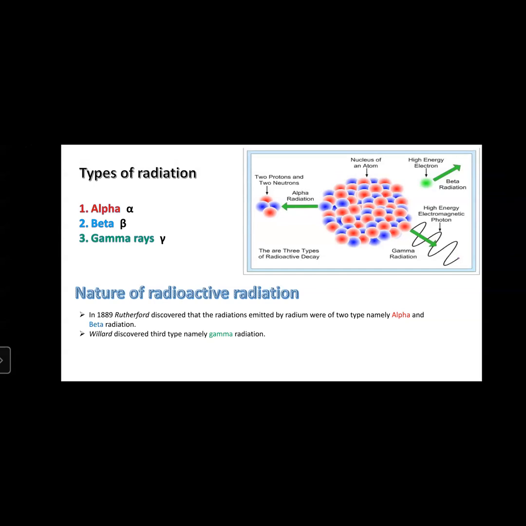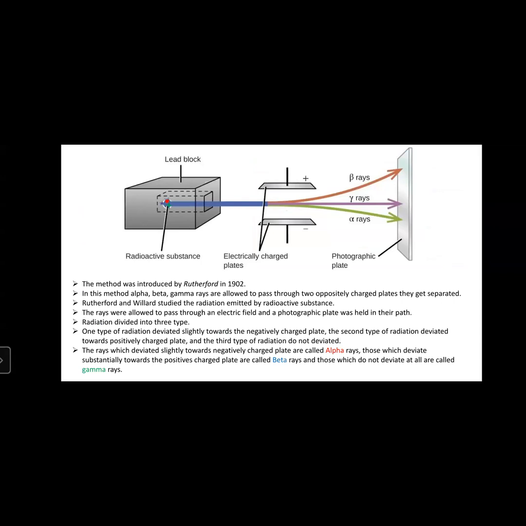The nature of radioactive radiation. We learned that Rutherford discovered two kinds of radiation, alpha radiation and beta radiation. The discovery of alpha and beta was done by Rutherford in 1899, and Villard, another scientist, discovered gamma radiation. They set up an experiment to further study this radiation. They kept the radioactive substance in a closed box with one single opening through which it releases its radiation, alpha particles, beta, gamma, etc.